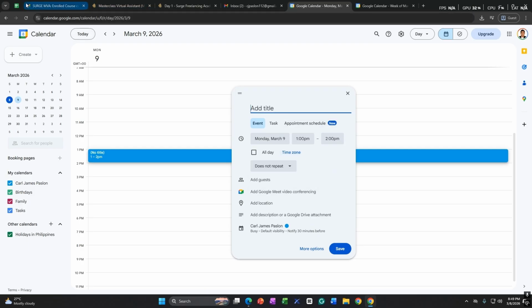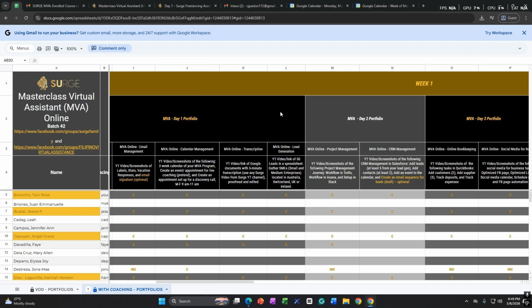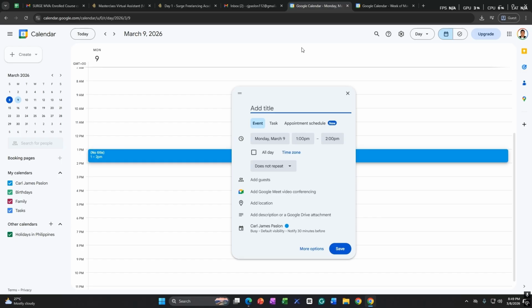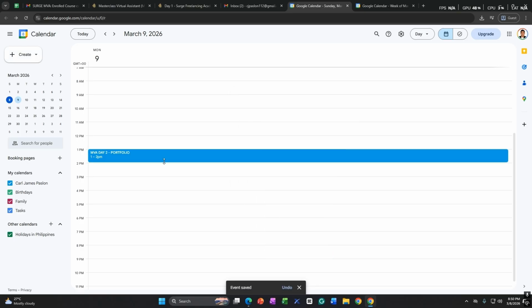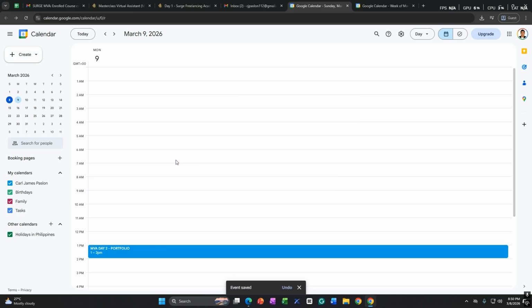The title would be MBA Day 2 portfolio. Same time. Also, you can customize it and then save. And then now you have a second day portfolio schedule event on Monday, March 9, 2026.